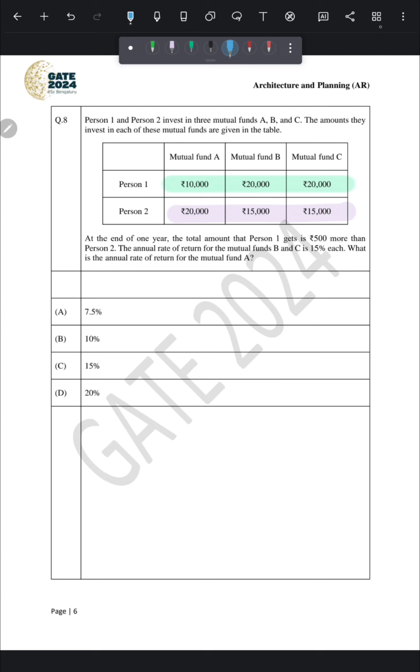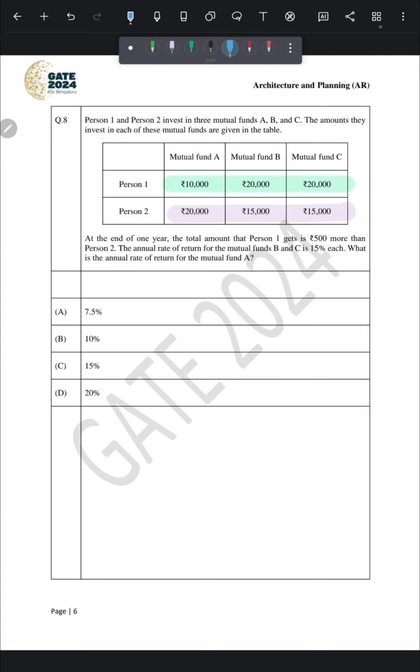Now we will find the same for person 2. So from B, he will get 15 upon 100 into 15,000, that is his invested amount. So on solving this, we will get 2,250 rupees. And from mutual fund C, he will get the same amount because he invested 15,000 in mutual fund C also.